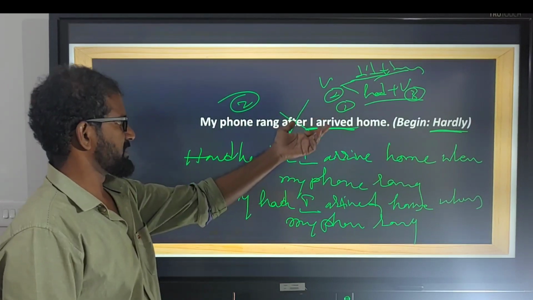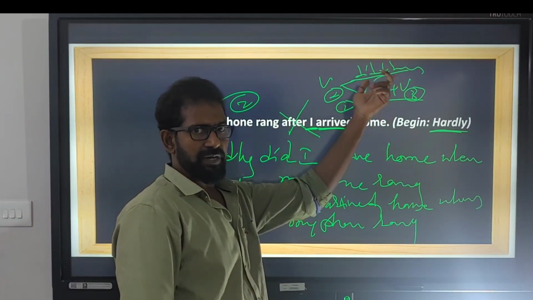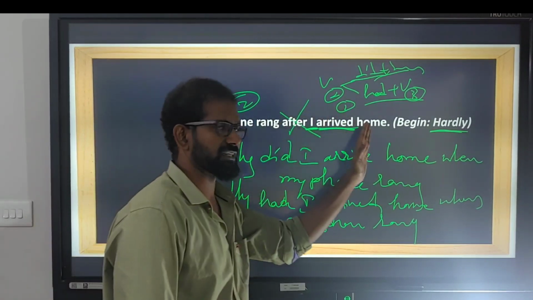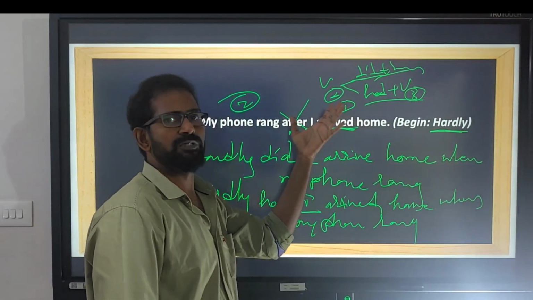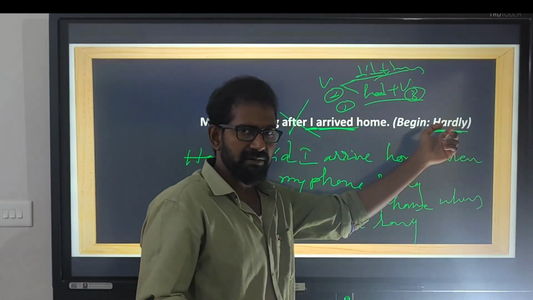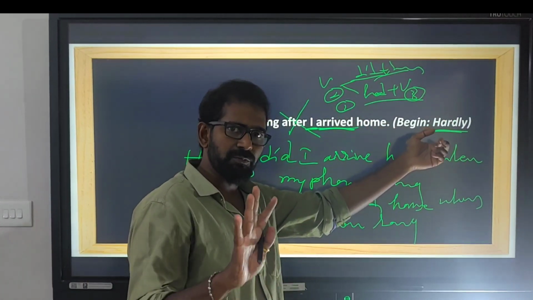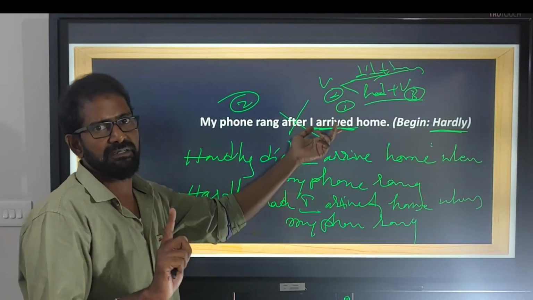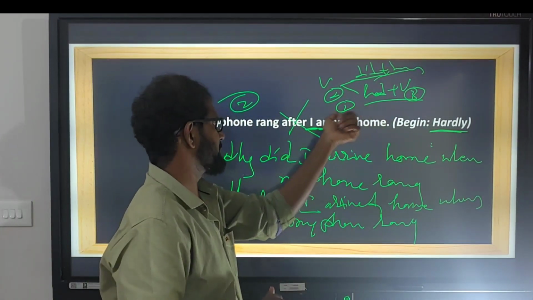So when the verb is in V2, we have two possible answers. Next, we need to identify which is the first completed action or which is going to occur. And these expressions, hardly, scarcely, barely, no sooner, should be used with the sentence that happened first or that is going to happen.